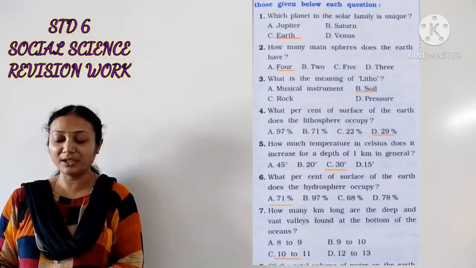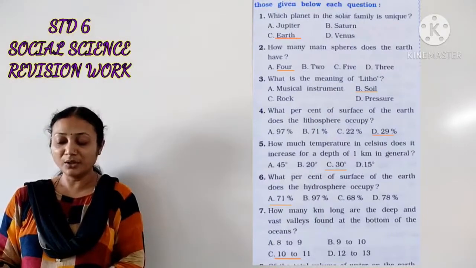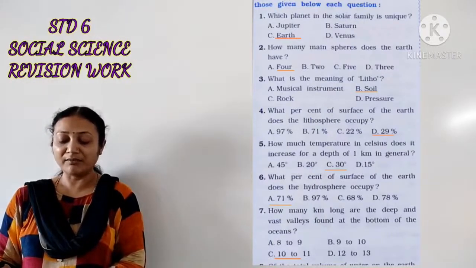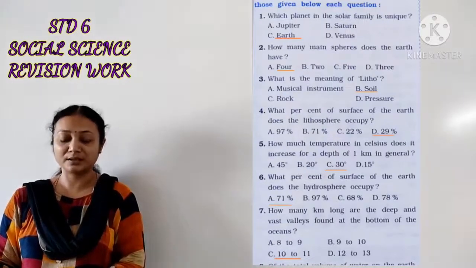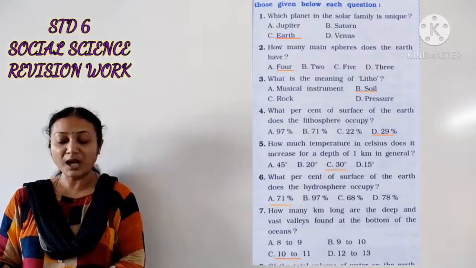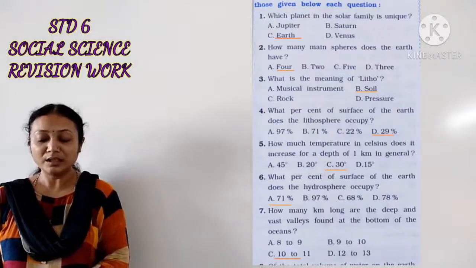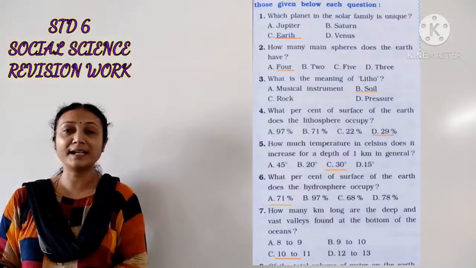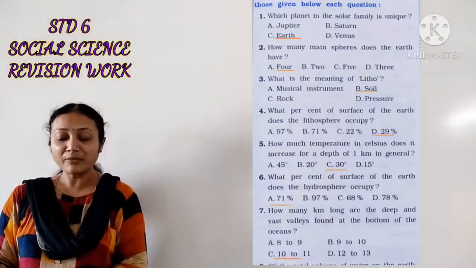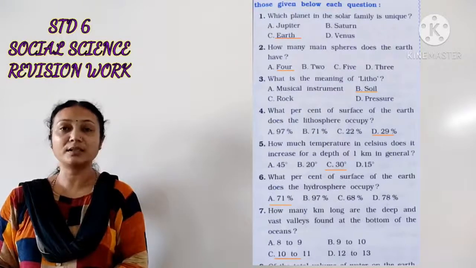How many kilometers long is the deep and vast valley found at the bottom of the ocean? We are talking about the valley found at the bottom of the ocean.